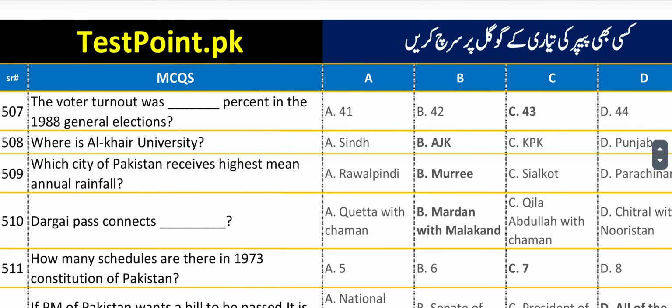The voter turnout was dash percent in the 1988 general elections. Answer is 43%.